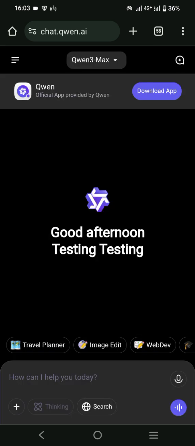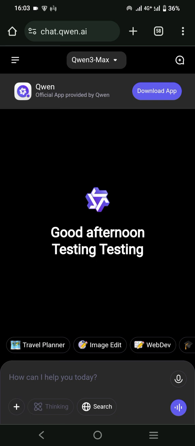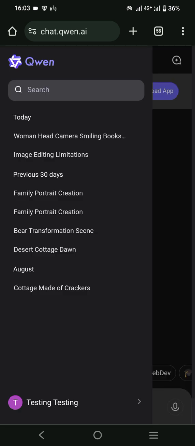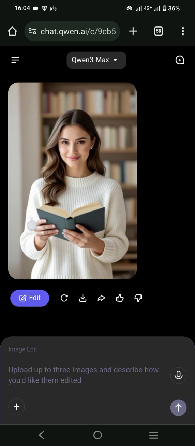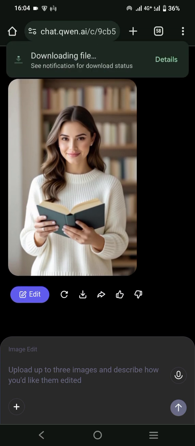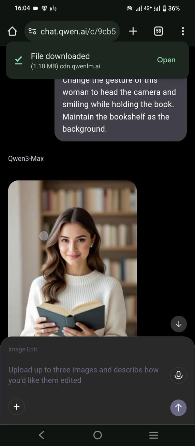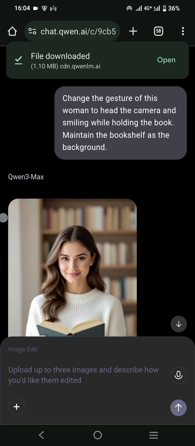And you can go to the history of the conversation. You can click the three stripes on the top left corner too, and click the last conversation. And don't worry guys, you can also download this picture and it will be officially saved into your gallery. And you can also continue to do the editing.